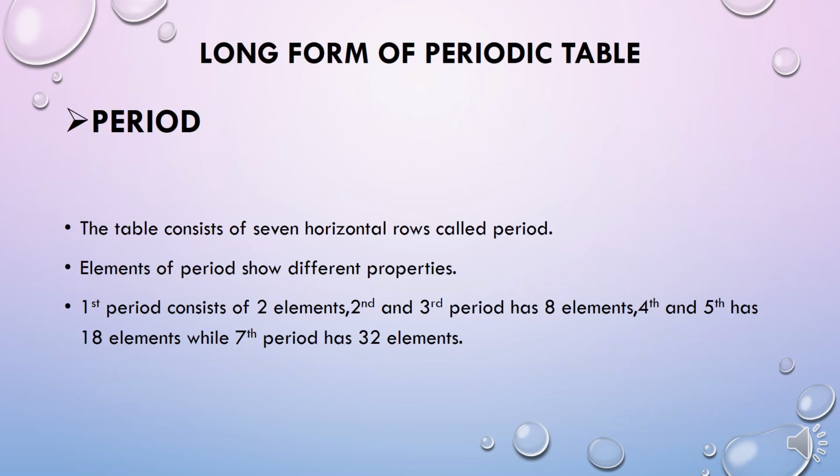Long form of the periodic table. What are periods and groups in the long form of the periodic table? The table consists of 7 horizontal rows called periods. Elements of the periodic table in periods show different properties. The first period consists of 2 elements. Second and third periods have 8 elements. Fourth and fifth have 18 elements, while the seventh period has 32 elements.